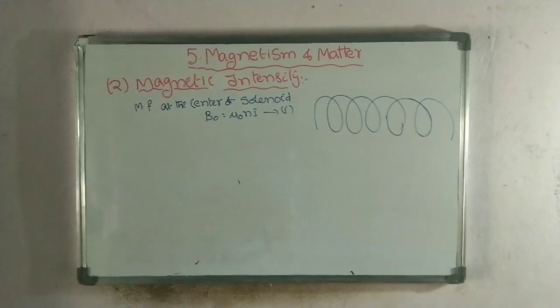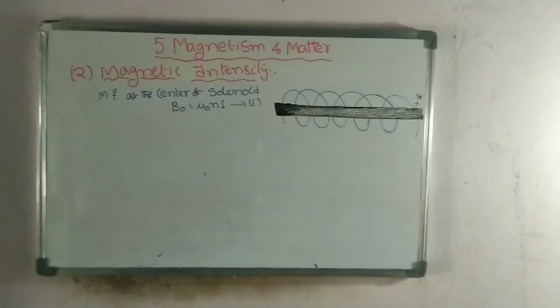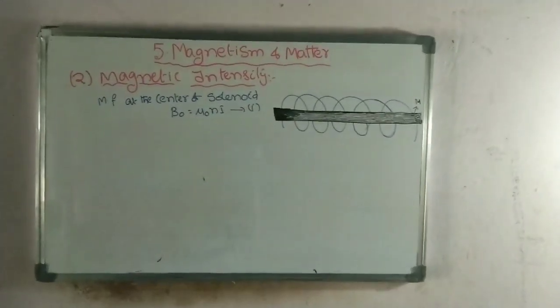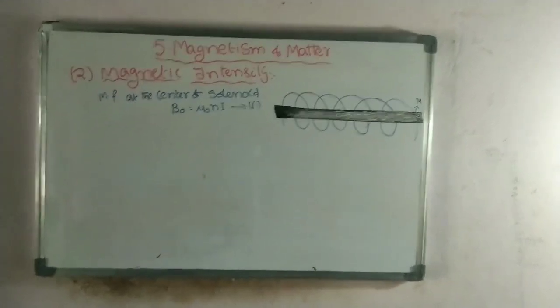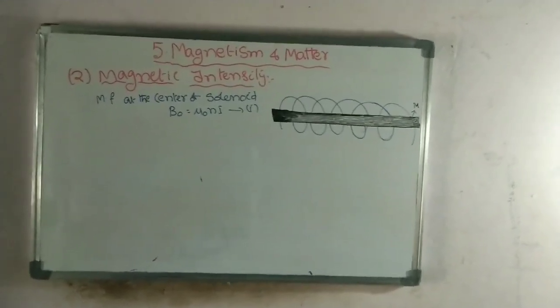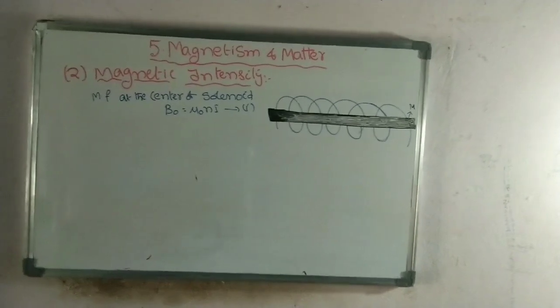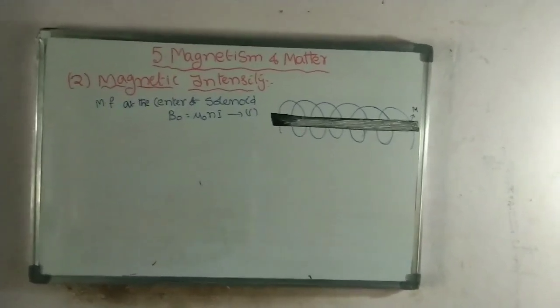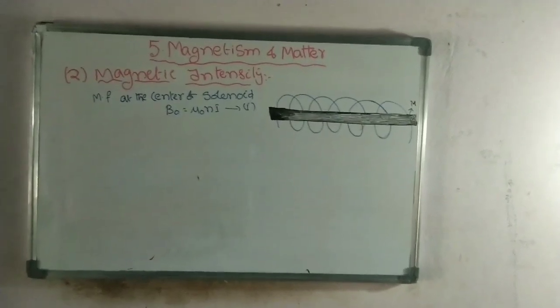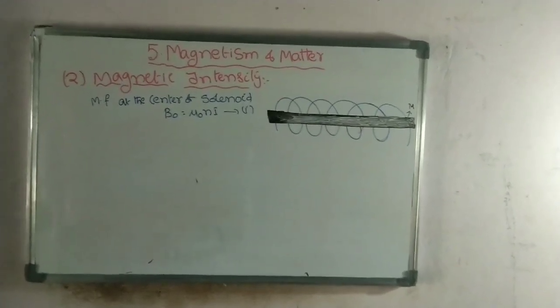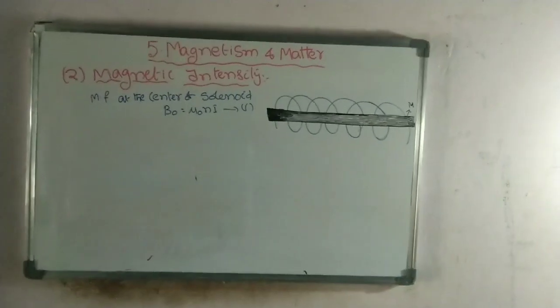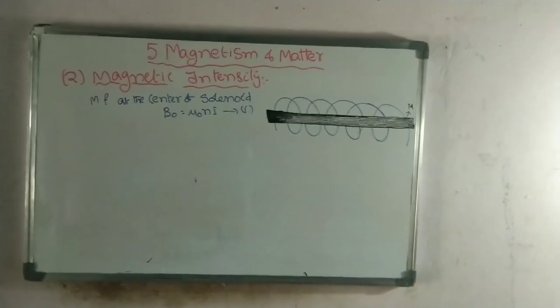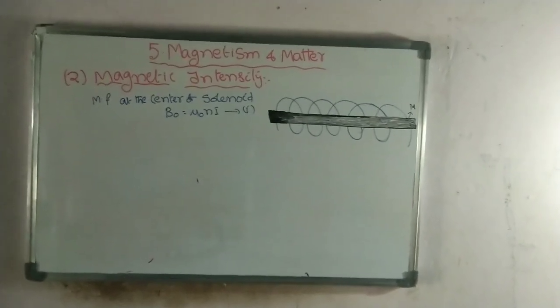We already derived that. In that magnetic field of the solenoid we place a magnetic material. The black color represents the magnetic material which is placed. Whenever we place a magnetic material in the magnetic field of the solenoid, it gets magnetized. So here a solenoid is there.